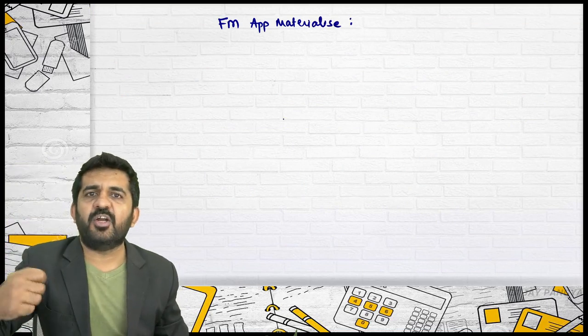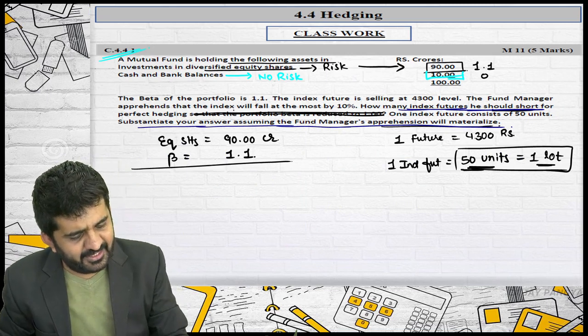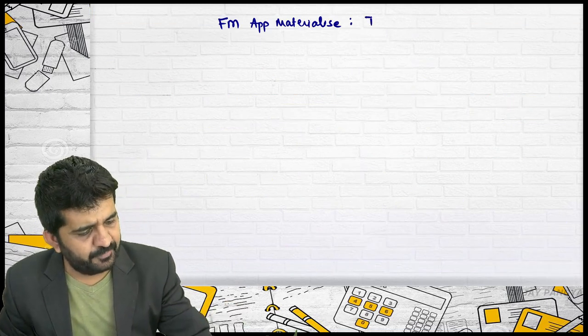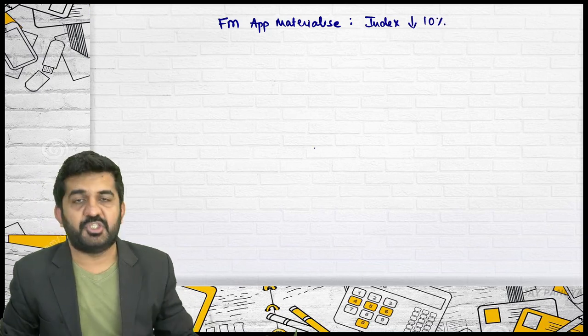That is, what the fund manager was saying is now true. He apprehended that the index will fall by 10%. So let us assume that the index has fallen by 10%.